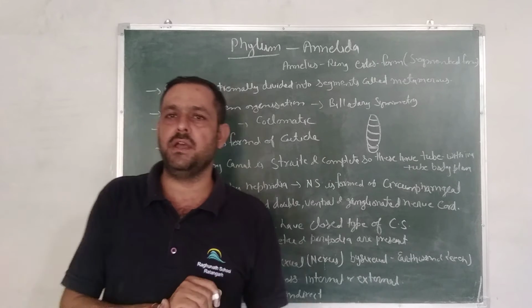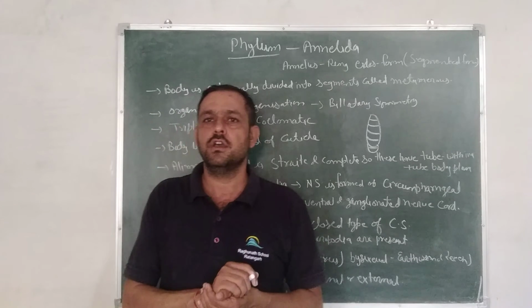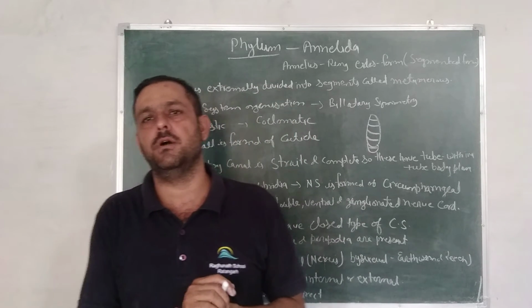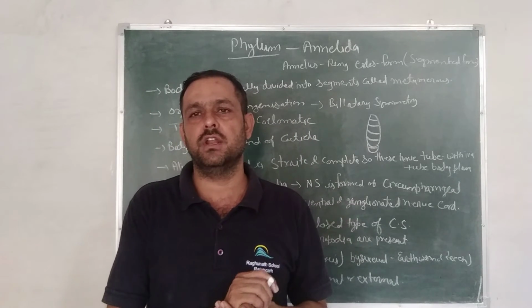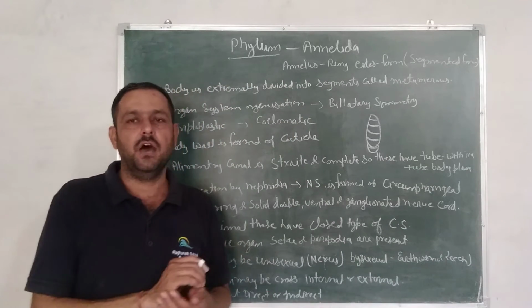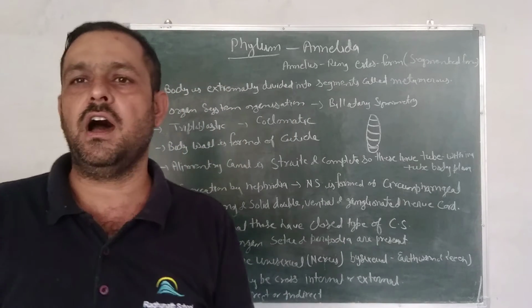Examples of Annelida, as you know, are Nereis, Hirudinaria, and earthworm, Pheretima posthuma, which is the zoological name of earthworm, on which we have a particular chapter. So these are the examples of Annelida. Now our next phylum is Arthropoda.